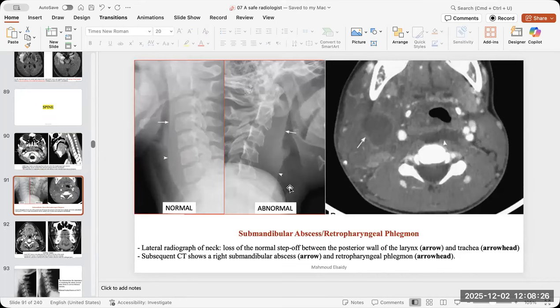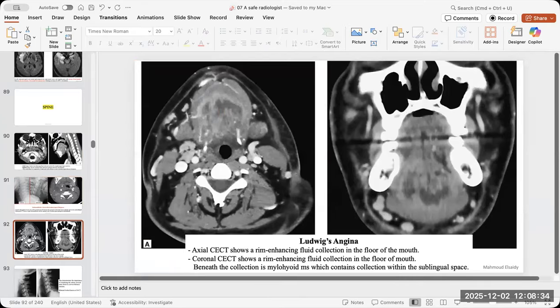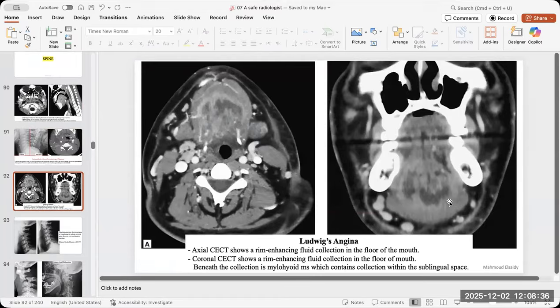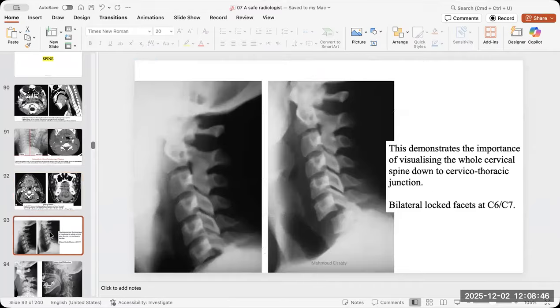It compresses the airway completely or not, because each case has different management time-wise. It reached the base of the skull, the base of the tongue and the mouth. So it is very crucial now because the airway is really compromised.